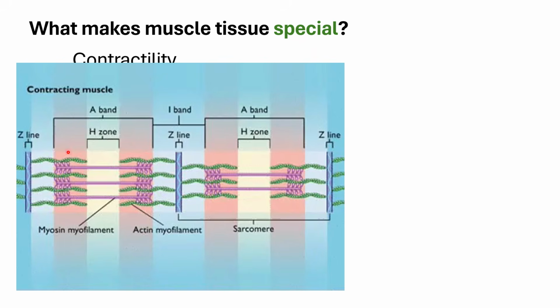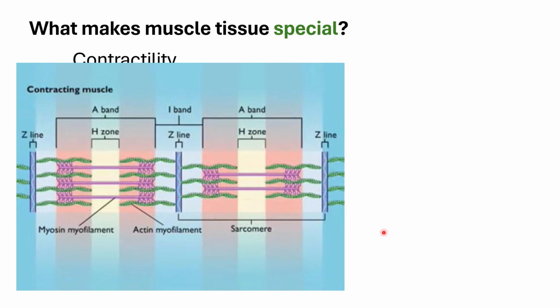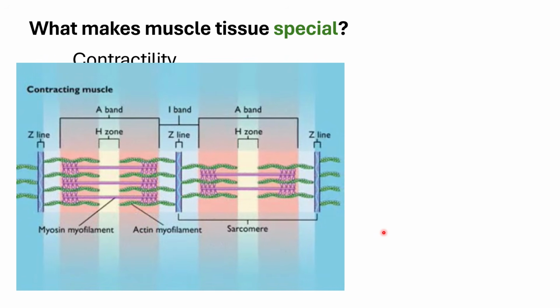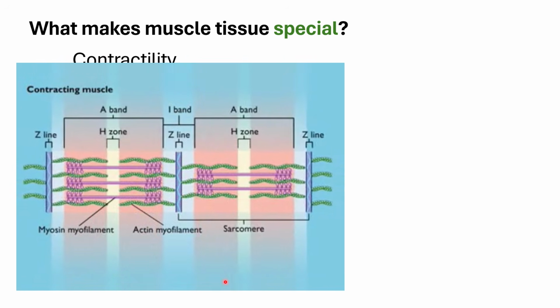There is the formation of your A band and your I band. A means anisotropic and I means isotropic. And of course you have your Z lines where these filaments are actually anchored. Physiologically, during contraction, you have the sliding of the filaments.